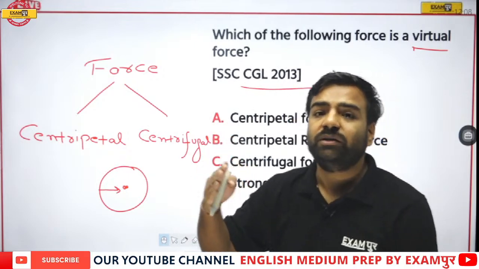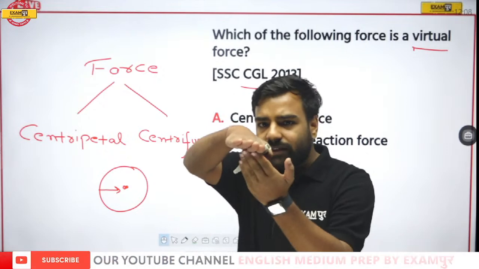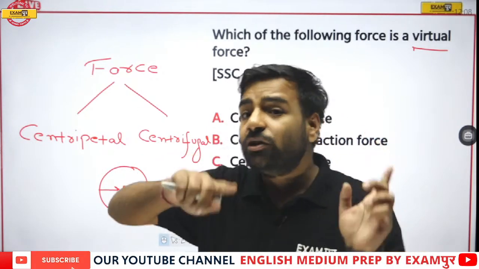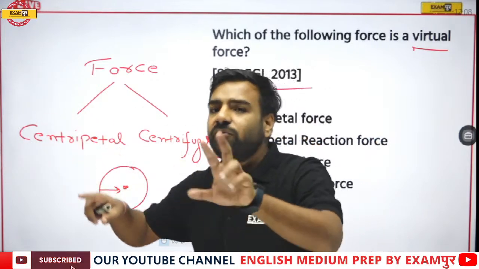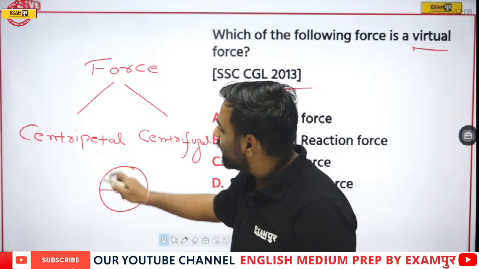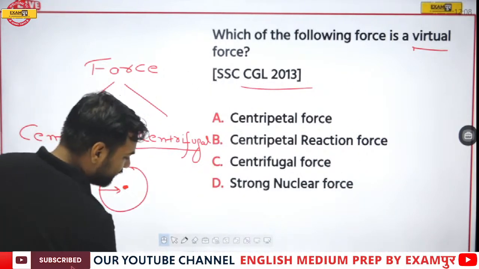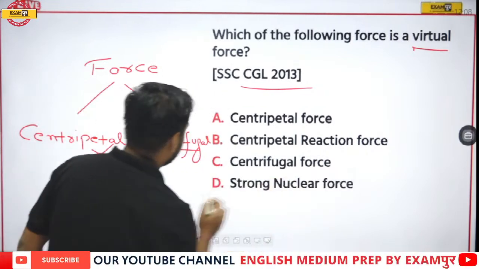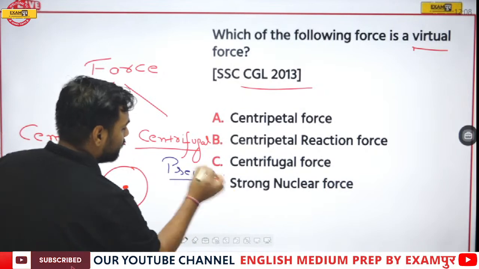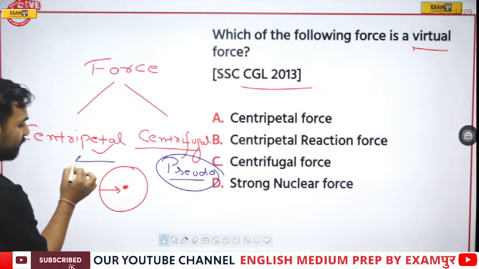Here we can talk about the banking of roads as well. When you move on the highway, you will see that they are not exactly straight. They are quite tilted, so that your balance is there and your bike or car doesn't skid. Fine. So if I talk about the force that is towards the center, that is the example of centripetal. But this force that is centrifugal is actually a pseudo force. It tends to move away from the center.